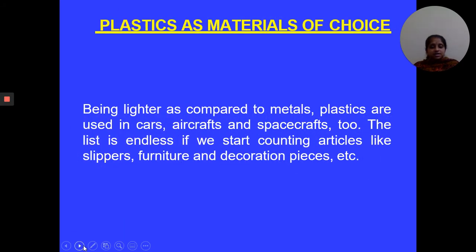Being lighter as compared to metals, plastics are used in cars, aircraft, and spacecraft. There is a list of things which are made up of only plastic. Many types of furniture, sleepers, and decoration pieces, all these articles are made up of only plastic.